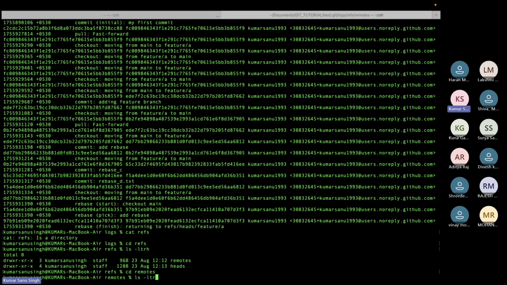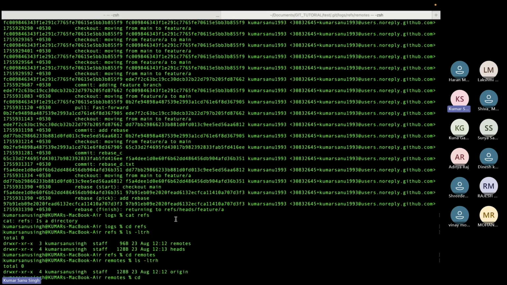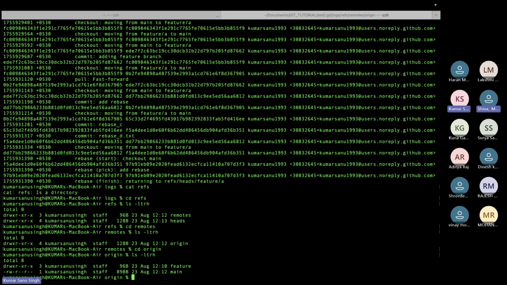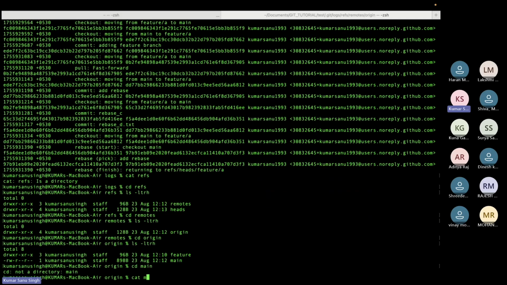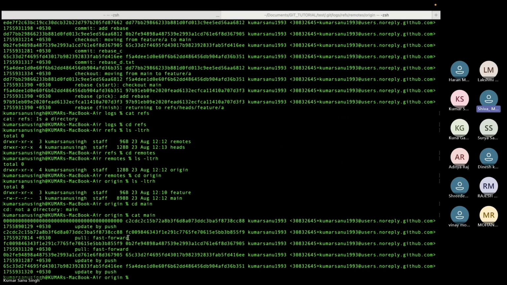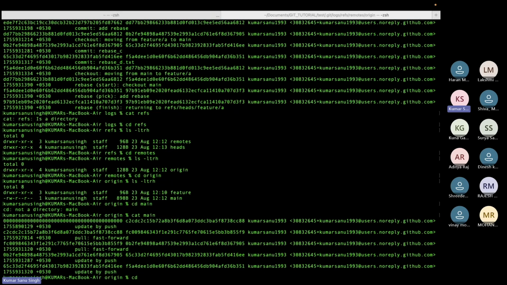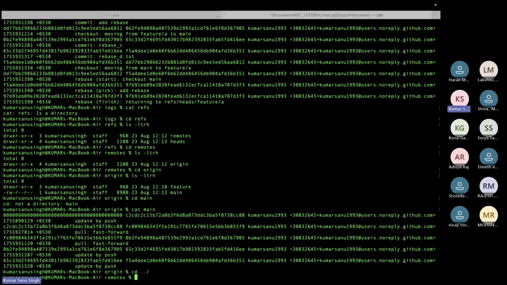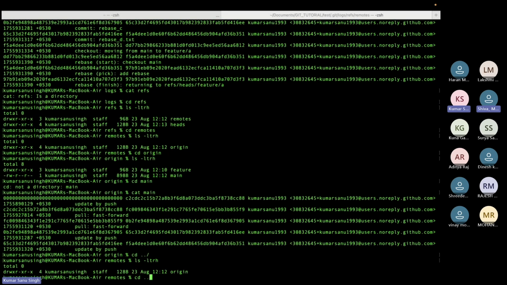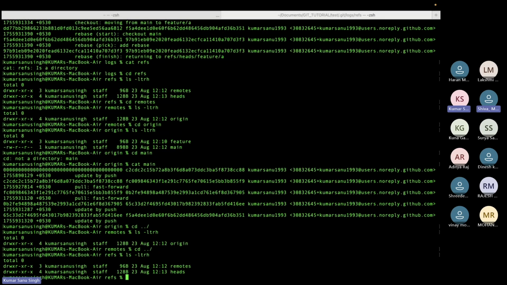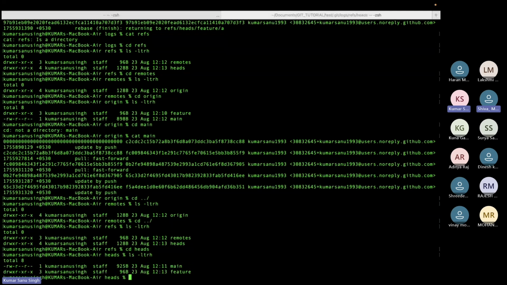If I'm doing the git remote command, then it is coming here and reading from this file. For example, I have two branches, main and this. Let's see cat main. You see this? Everything you do is actually here inside the .git only. Sometimes, not always, you need to deep dive here to see what is actually happening.